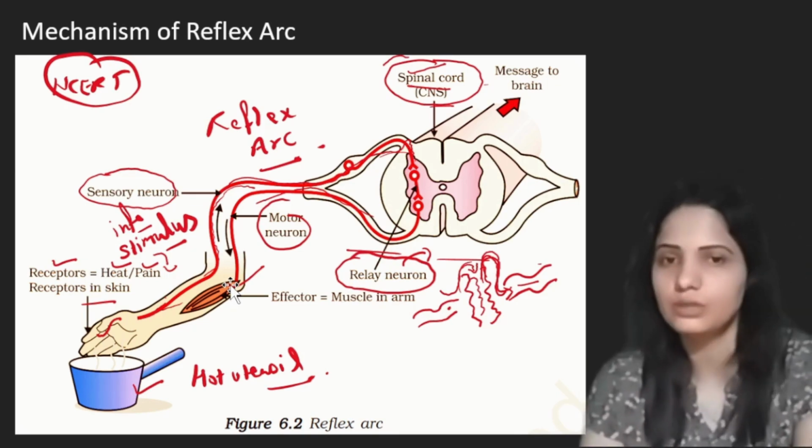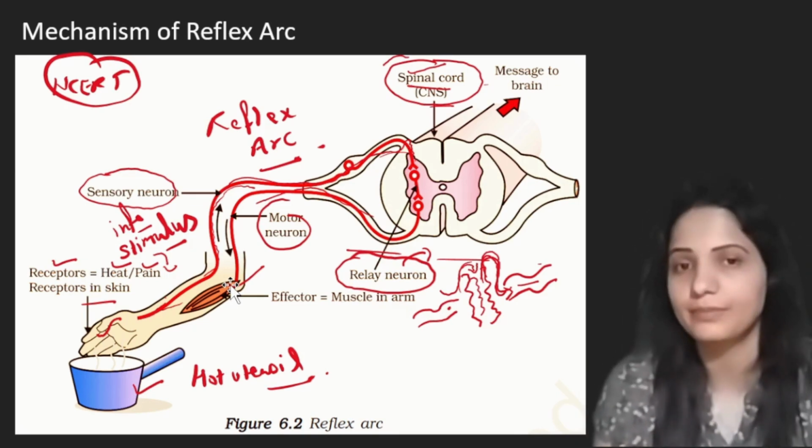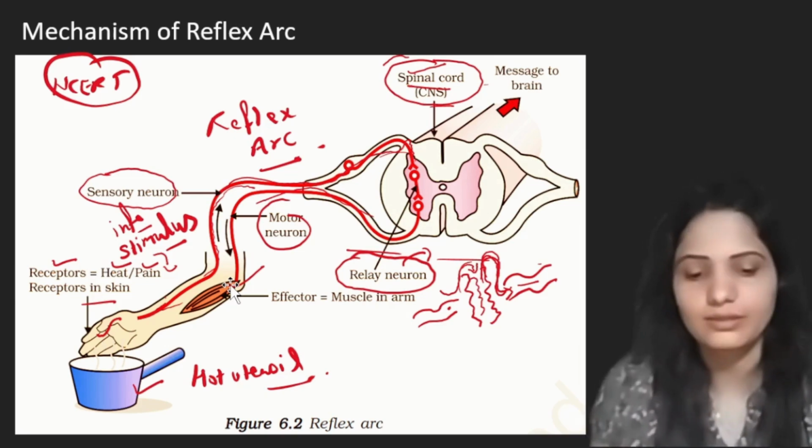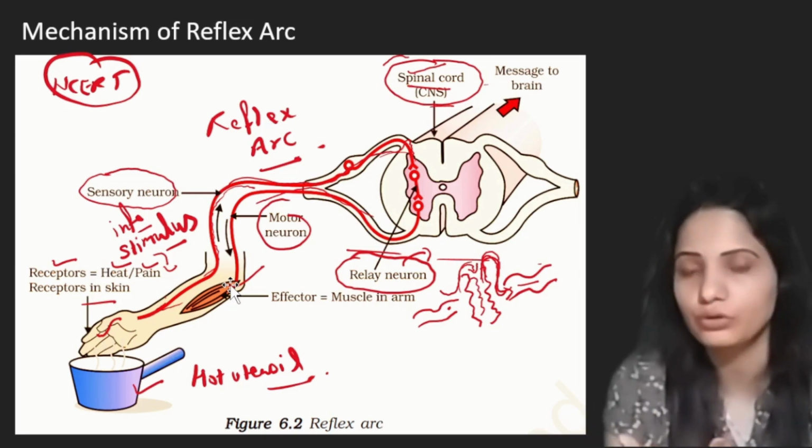Now you understood how these processes happen when we accidentally touch anything hot, like a hot utensil or flame. We pull our hand back.